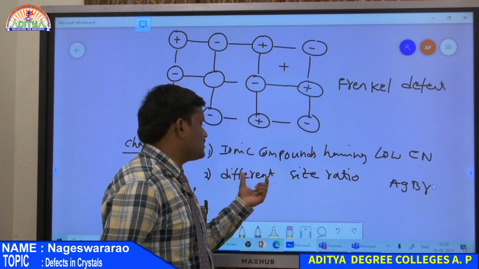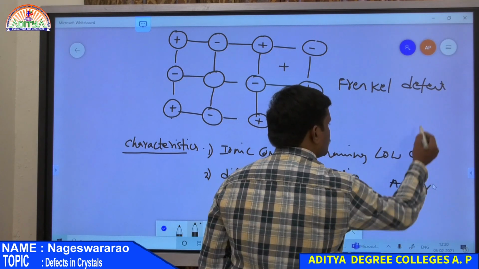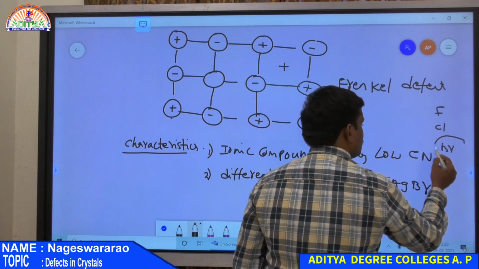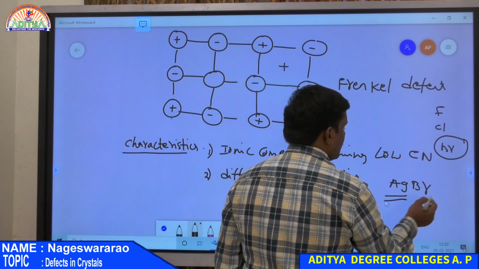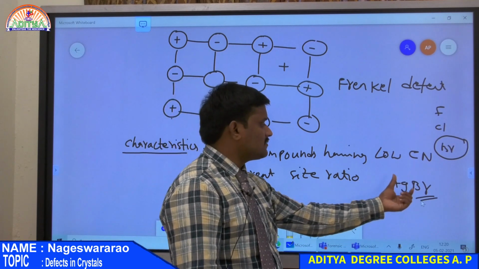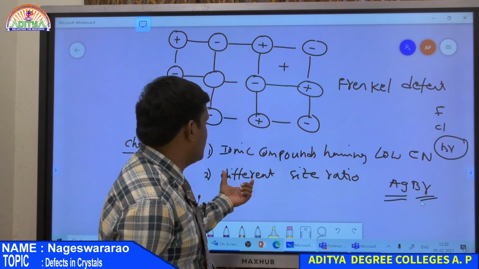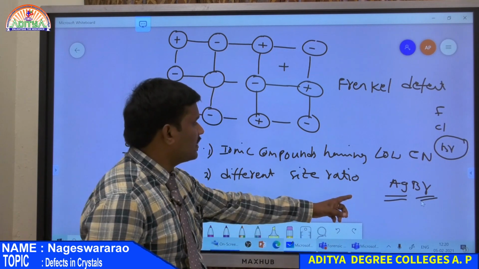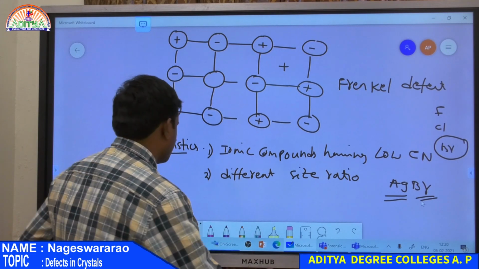And also here, AgBr, from top to bottom there is a size increase. So fluorine, chlorine, bromine: from top to bottom size increases. So bromine has a large size compared to chlorine. Therefore there is a large size difference between silver and bromine. The radius of silver is less, whereas for bromine it is more compared to chlorine. Therefore there is a different size ratio of cation and anion present in AgBr. So then it undergoes Frenkel defect. So this is the second characteristic of a Frenkel defect. Now the third one.